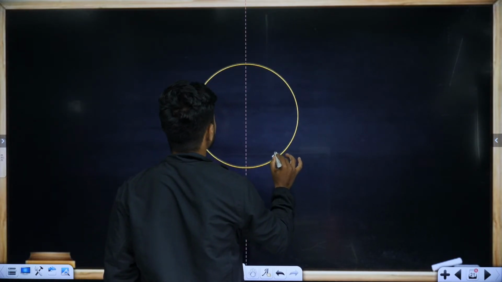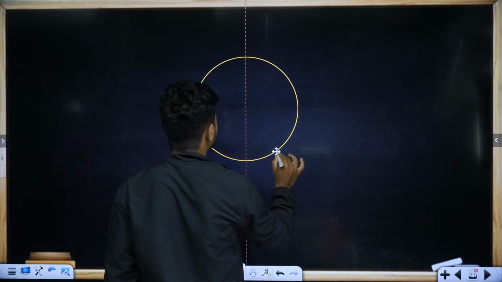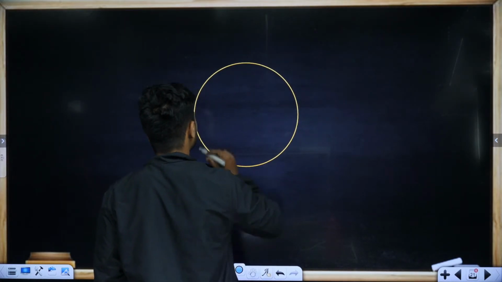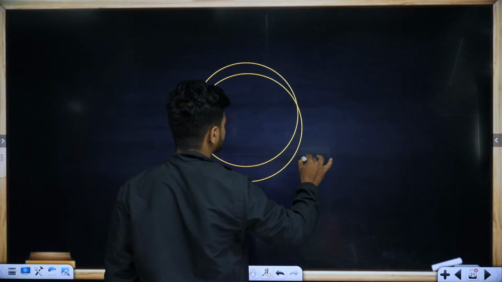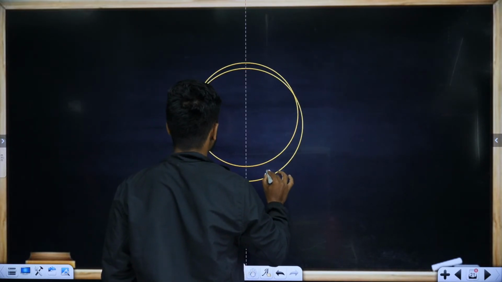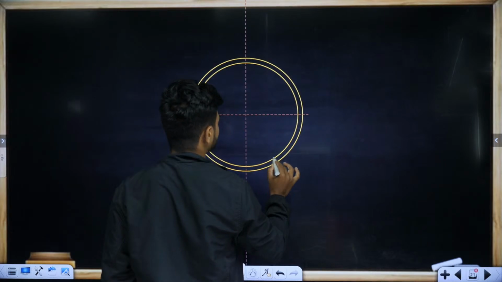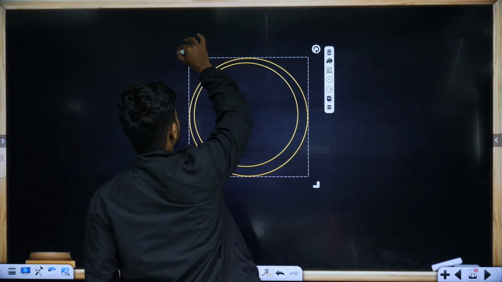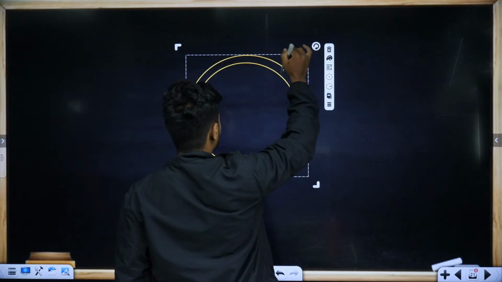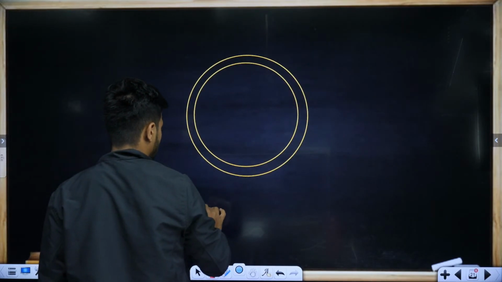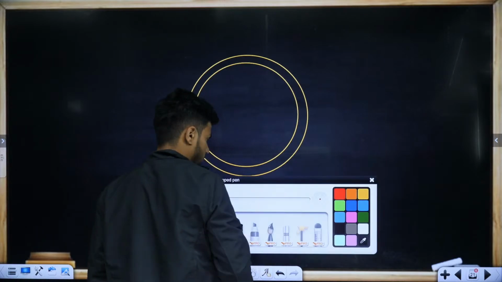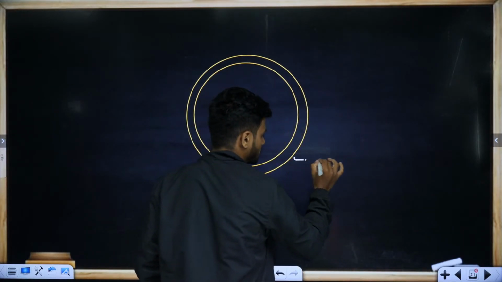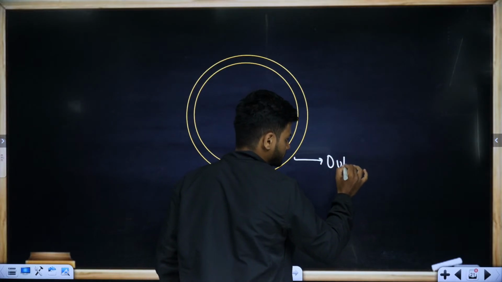Okay. Tell me students, is the nucleus single layer or double layer? Okay. Now we have two layers. Your nucleus is a double layer.